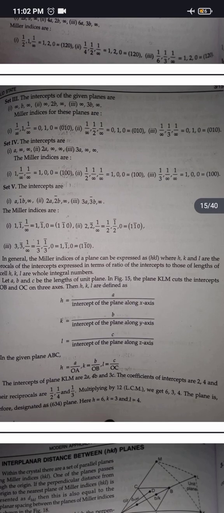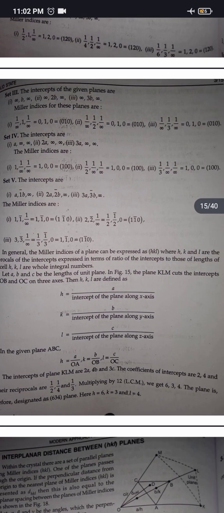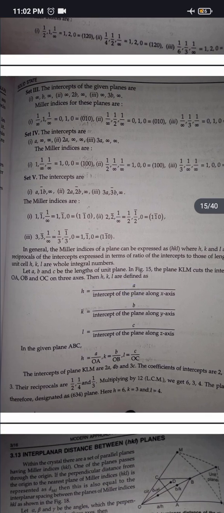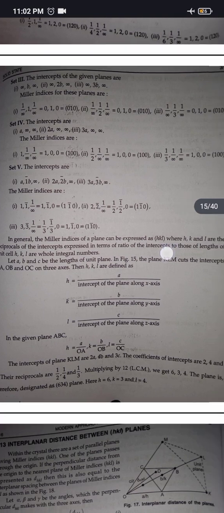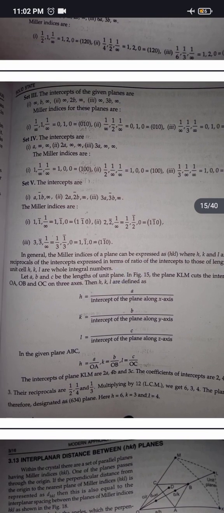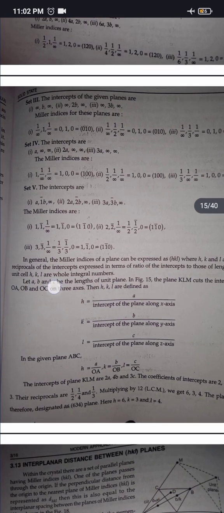In general, the Miller indices of a plane can be expressed as hkl, where h, k and l are the reciprocals of the intercepts expressed in terms of the ratio of the intercepts to the lengths of the unit cell. h, k, l are whole integral numbers. Let a, b and c be the lengths of the unit cell. In figure 15, the plane KLM cuts the intercepts OA, OB, OC on 3 axes.